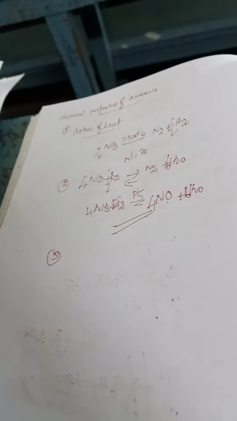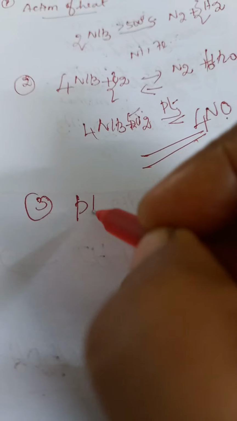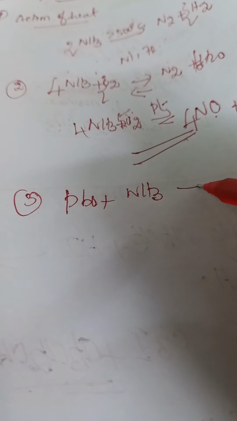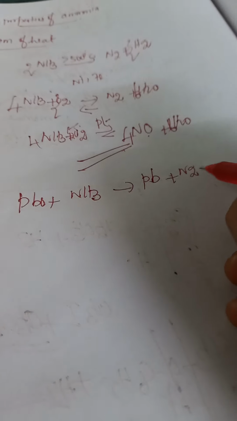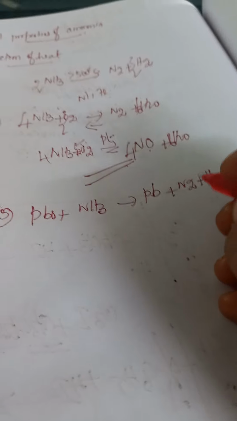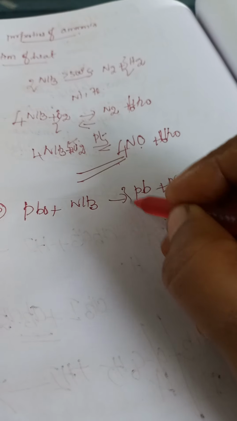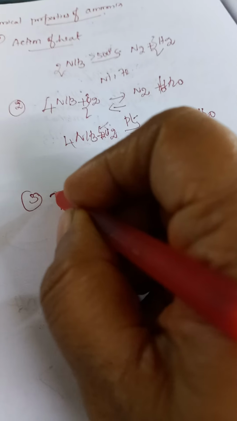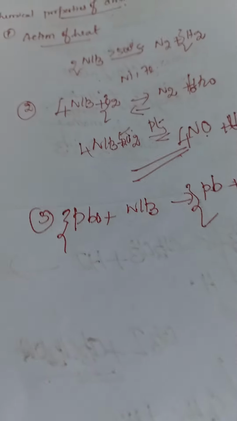Next, reducing property. Ammonia acts as a reducing agent. It reduces metal oxides to metals. For example, lead oxide, PbO, in the presence of ammonia, is converted to lead plus N2 plus H2O. On balancing, 3H2O and 3PbO.